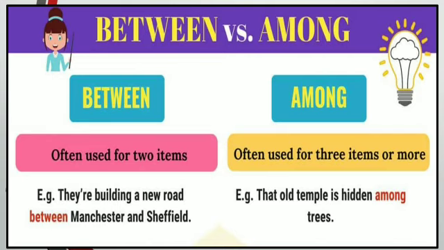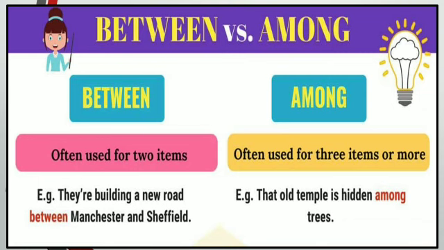That's why we are using among here. I am not saying that the temple is between trees. I am saying that the temple is hidden among trees. Fine. So when something is placed between two, we use between. And when we are showing the placement among more than two, we use among. Okay, so this is the basic difference between among and between.